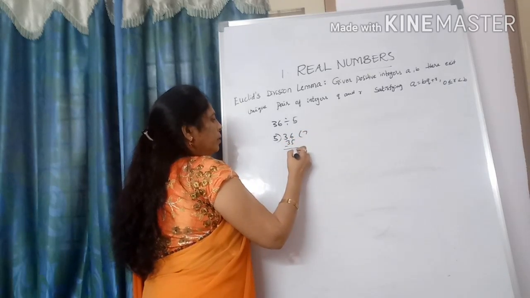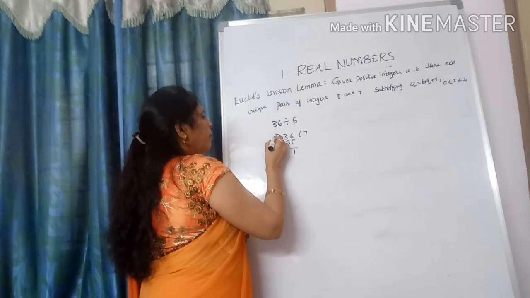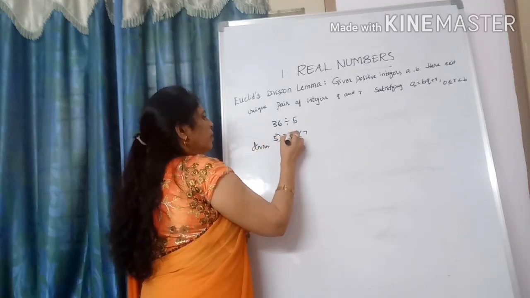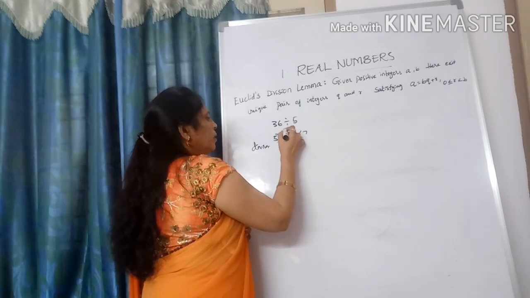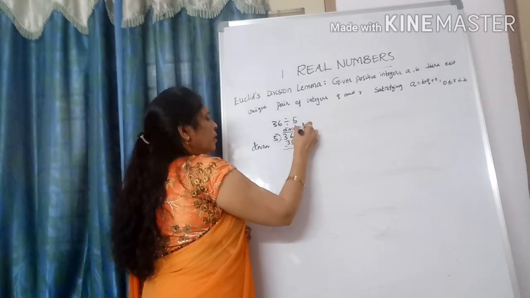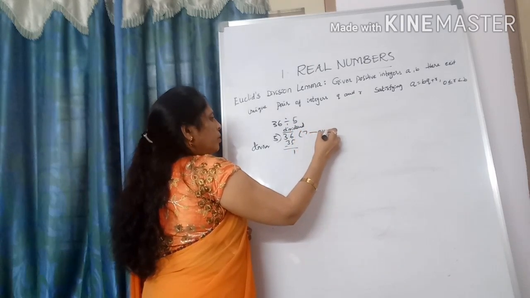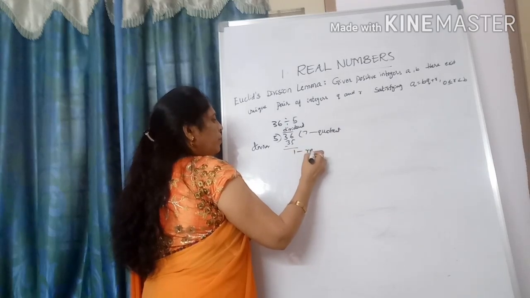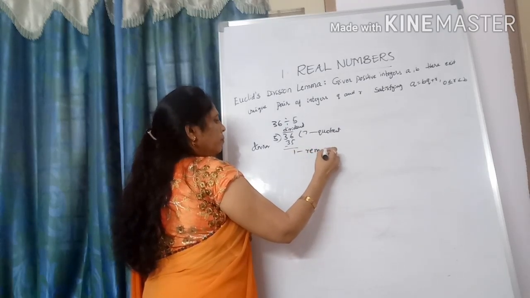What is the remainder? 1. Here 5 is called the divisor, 36 is called the dividend, 7 is called the quotient, and 1 is called the remainder.